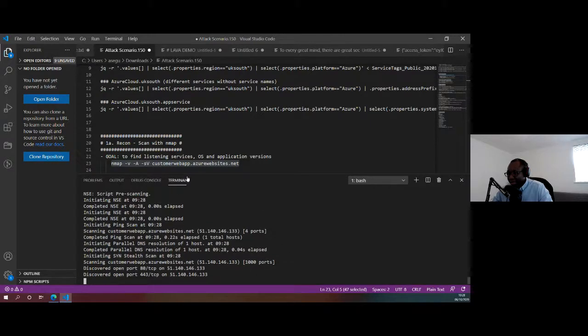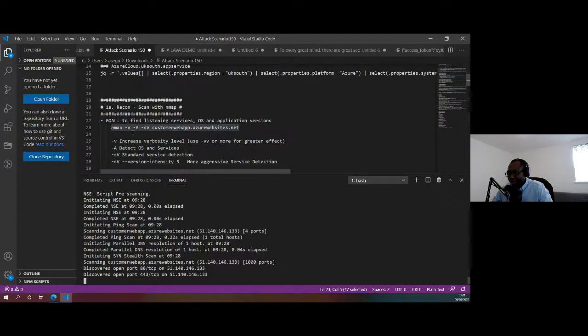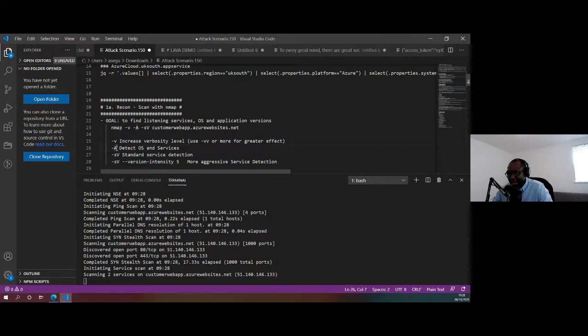So running that. While that is running, I'll just talk to you about the command I just used. Essentially, I want to increase the verbosity level because I want to obtain more information. That's the parameter that I'm using. I also want it to try to detect the operating system and the services that are running on that. So that's why I'm using the A parameter.